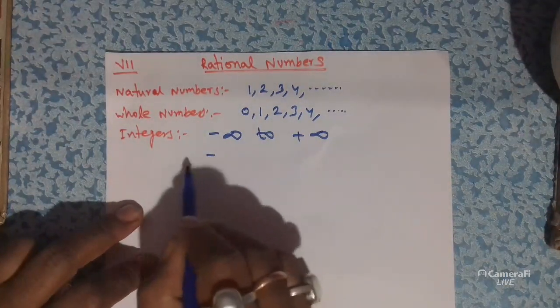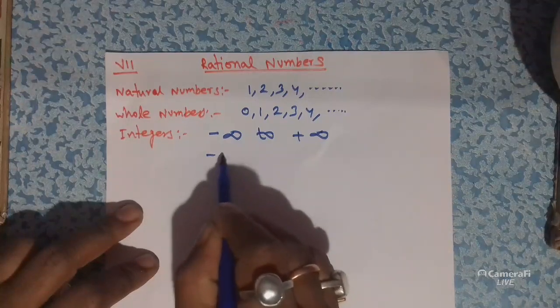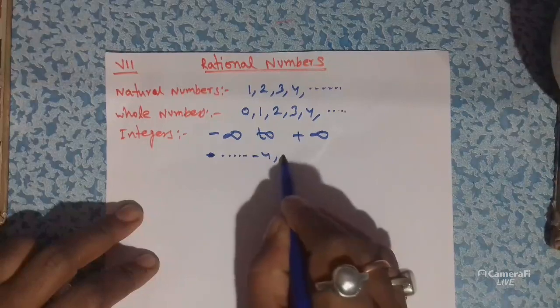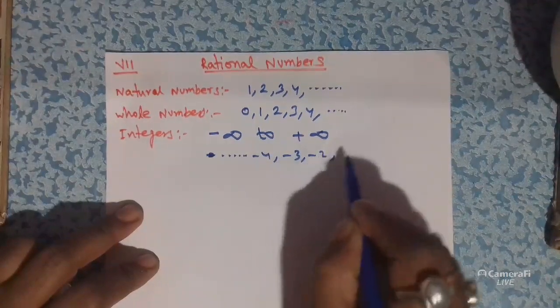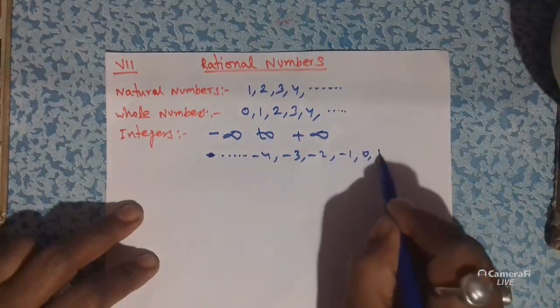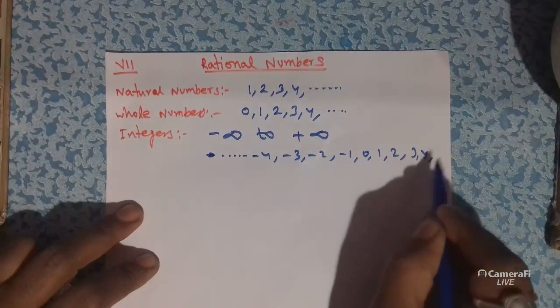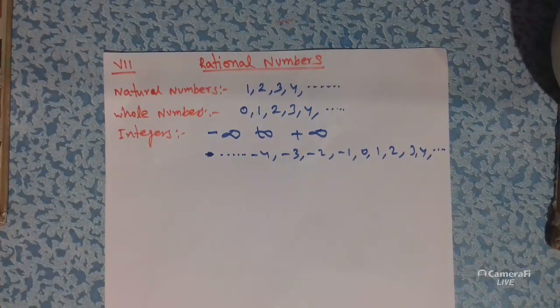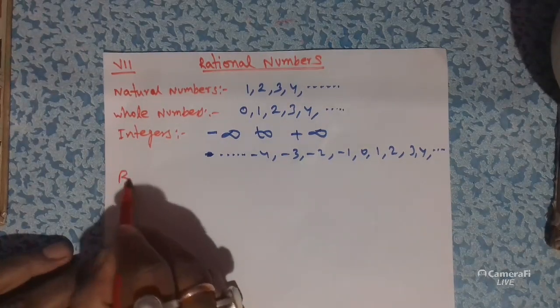As for example, -4, -3, -2, -1, 0, 1, 2, 3, 4. So all are integers. Now you must know about rational numbers.